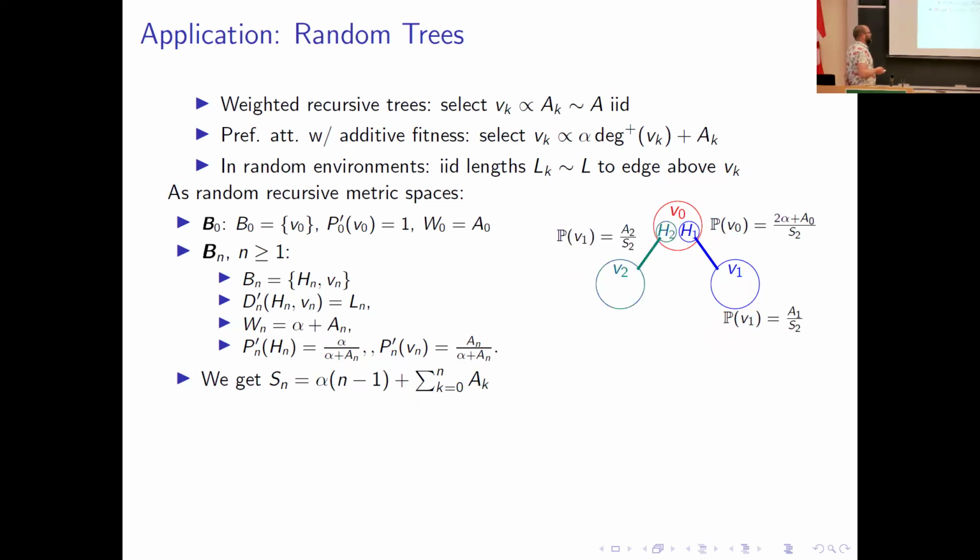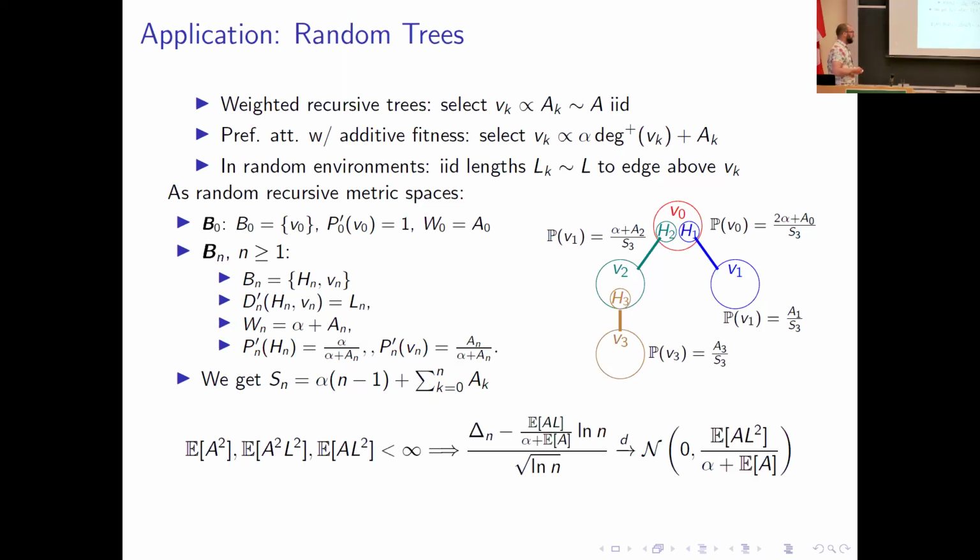If I continue this process, let's say I've selected V0, or specifically I've selected the red block, and attached a new block. This is green, supposed to be green. So once more, by attaching this hook, I've added to the weight of the vertex V0. Equivalently, at the next step, there's the probability that I select the red block, or that I select one of the two other blocks and within those blocks, select the hook to attach the next block. Okay.